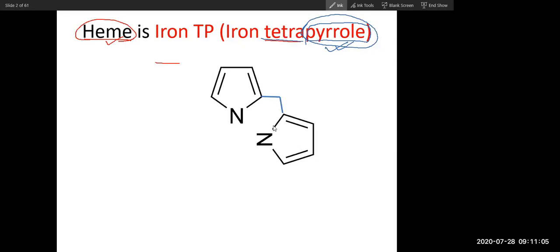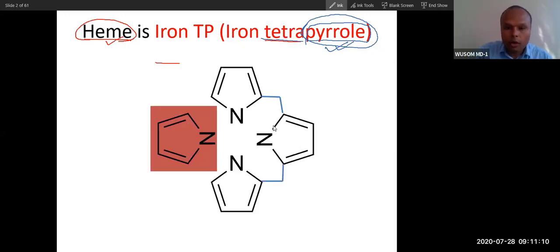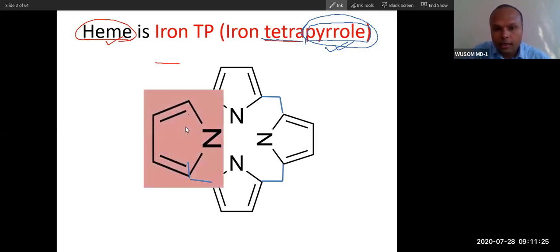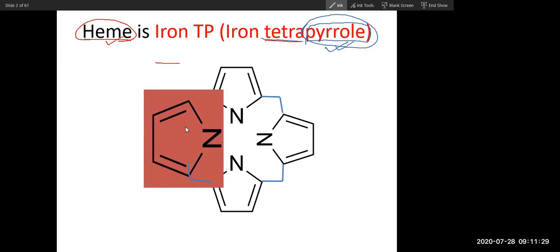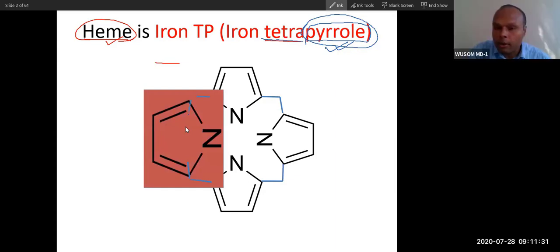Yes, sir. And then the second will polymerize like this, and then the third will polymerize, and then the fourth. The fourth will form the bond like this, but this is a linear molecule. When it forms a bond, the molecule will invert. You can see in the animation. Can you see it inverting? Yes, sir. And this will form a bond. So remember this inversion. This is a very important step in heme synthesis.